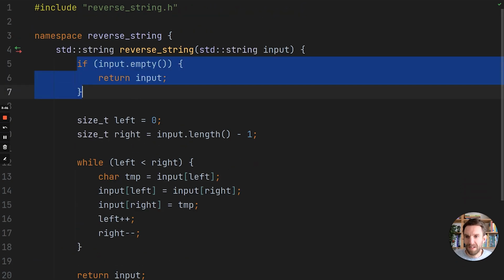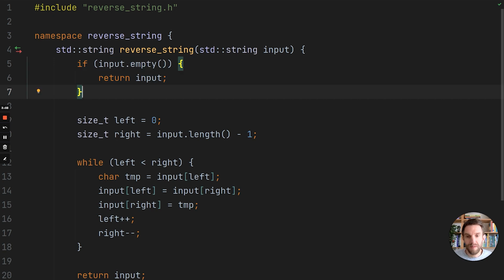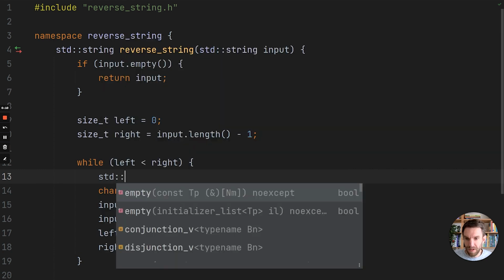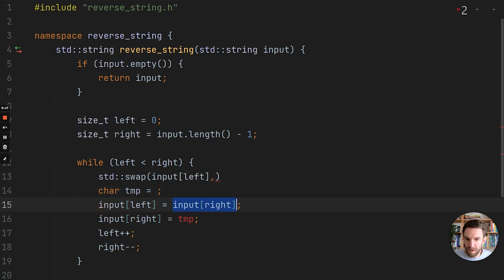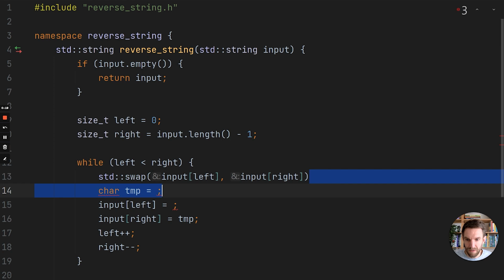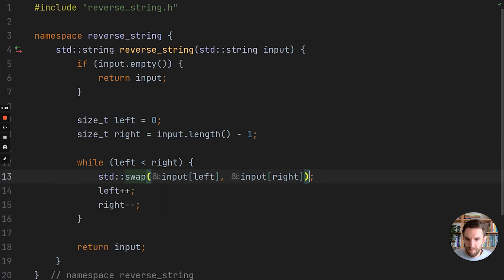We did have to add this little bit, but this is far more memory efficient and it will perform better, especially on large strings. One tweak that we can make is this manual swapping of the left and the right inputs. There's actually a built-in function for that. That's called std::swap, and we'll pass in the left, we'll pass in the right, get rid of all this code, and then we'll rerun the code.